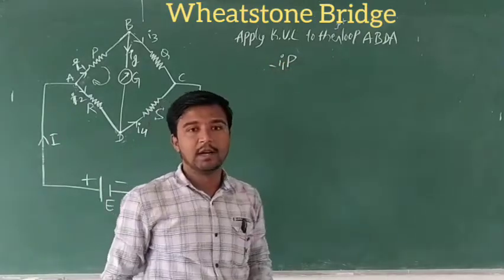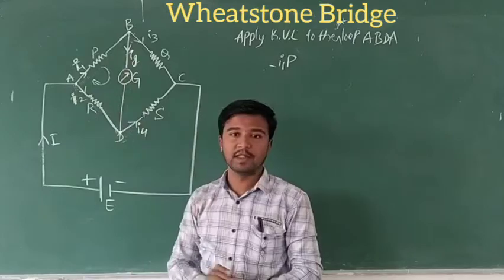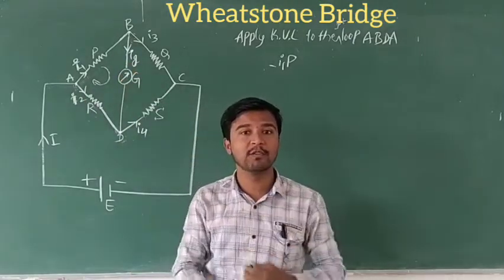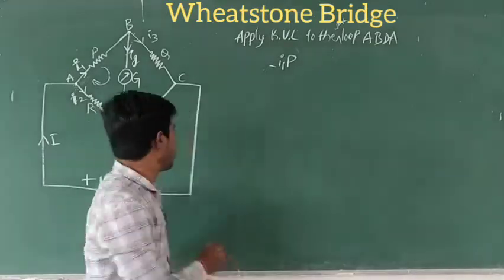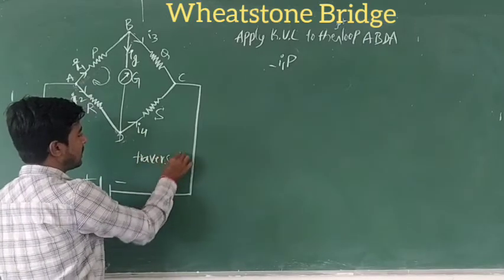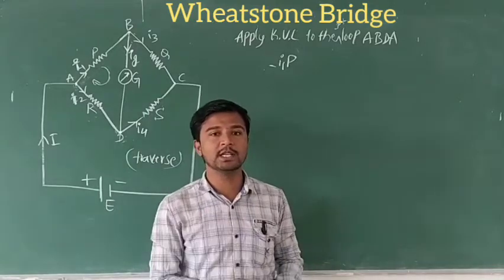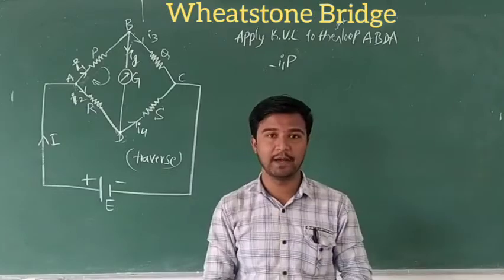Why? Because the current direction is the same as the direction of traverse. Here the main thing is traverse, T-R-A-V-E-R-S-E. Traverse means the direction in which the mesh, the loop, has been selected.